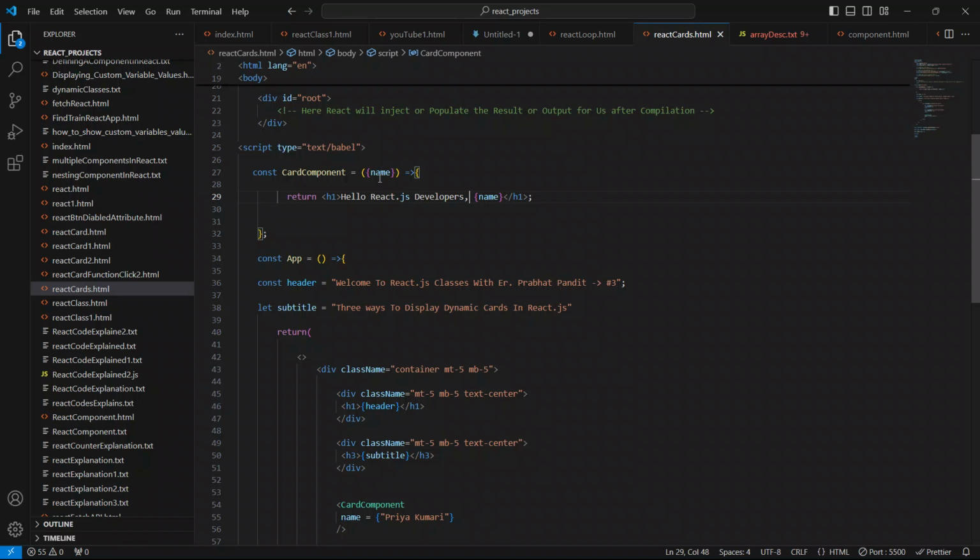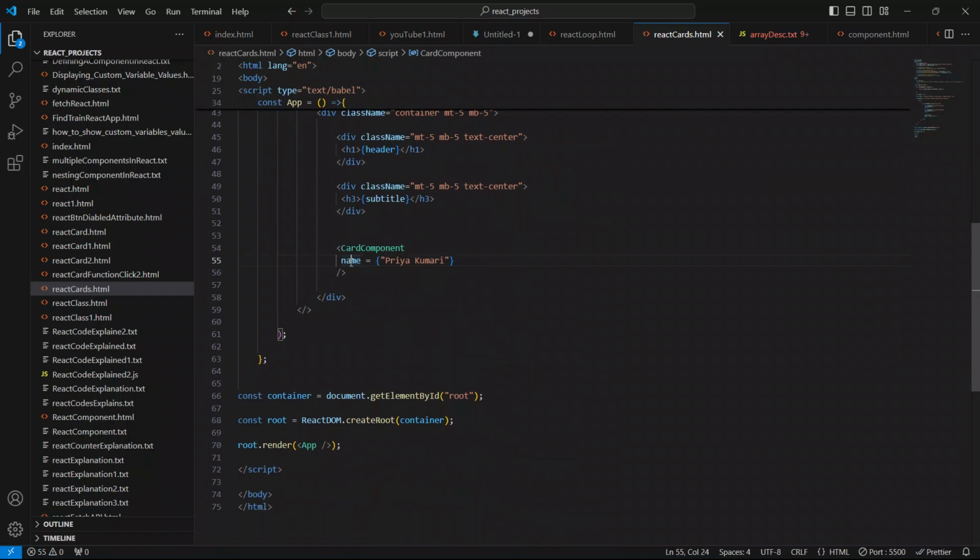So now here is the first prop of this card component, namely name, and we can pass this prop like this, inside the open and closing curly braces. If we want to show the prop value, we can do it like this, open and closing curly braces and the prop name or the property name, and we can pass the prop value like this. If it is a text, we can enclose it inside single or double quotes. If it is a number, we can just let it be.